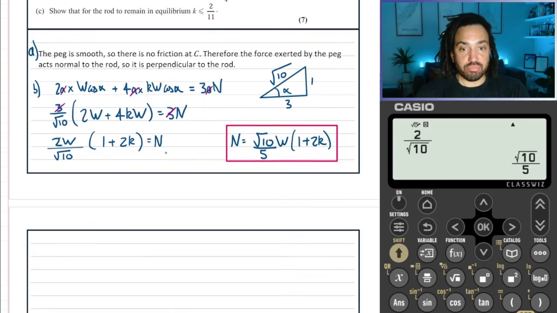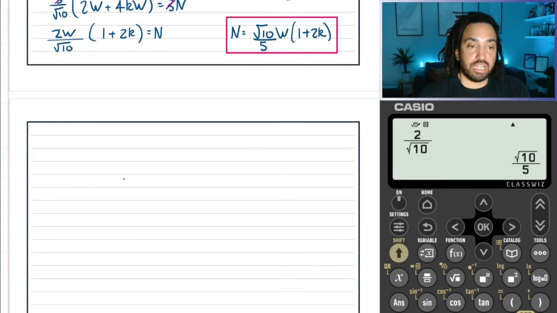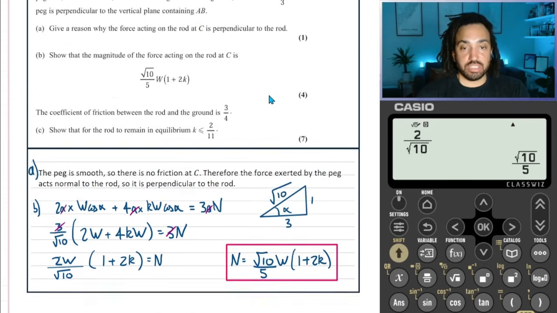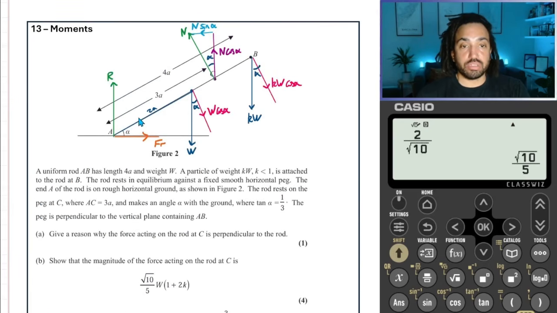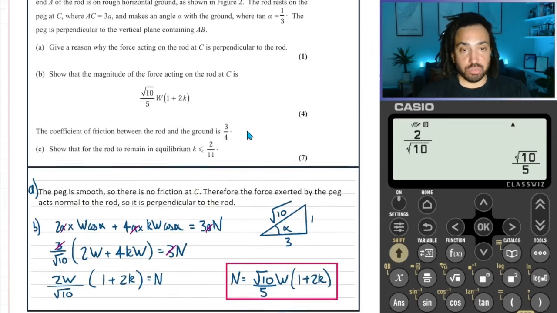So let's do that. Let's start with the vertical forces. Okay, so what have we got going up? So going up, we've got R, and we've got N cos alpha, and down we've got W, and we've got KW as well.